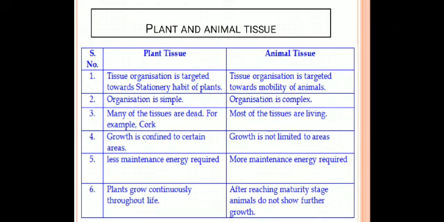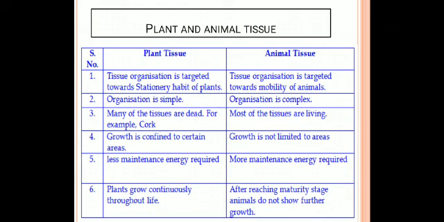Just think about that: if plants and animals are made up of the same type of tissue, is it yes or no? It will differ. The plant cells and animal cells are totally different. They have different structures. Plants have a different structure to perform different functions. In the same way, animals have different cells, and different tissues perform different functions.